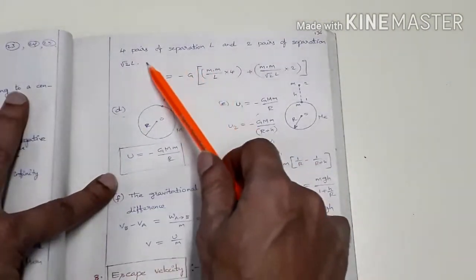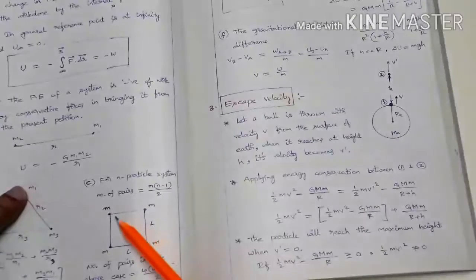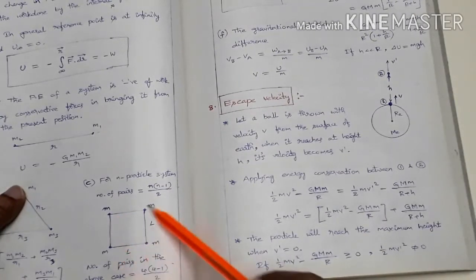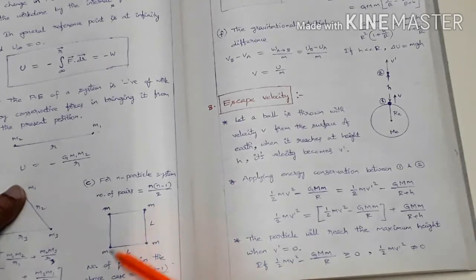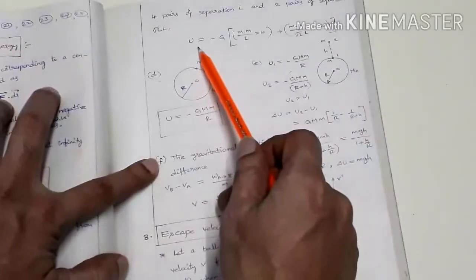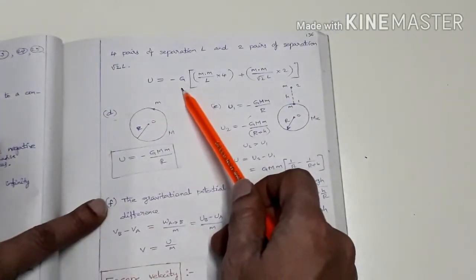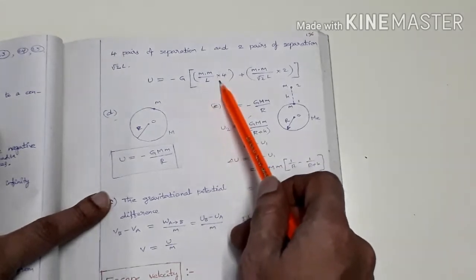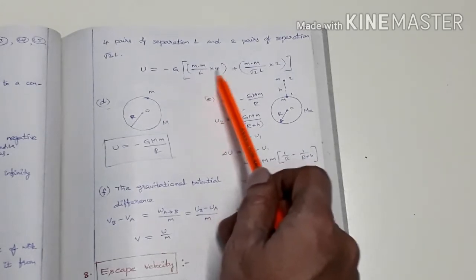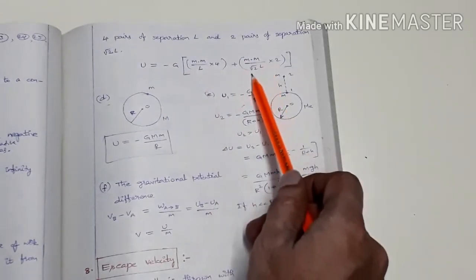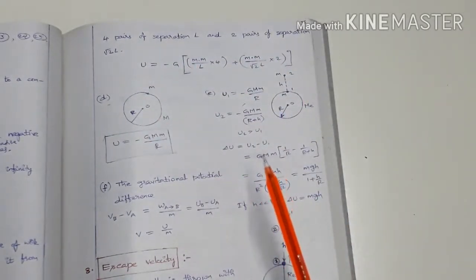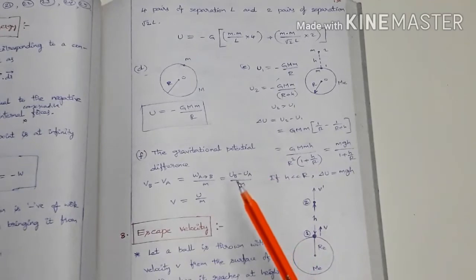So there are 4 pairs of separation L. See this one, what is the separation between these two? L, these two L, these two L, these two L. So 4 pairs of separation L, and the diagonal separation is root 2 L, so 2 pairs of separation root 2 L. Therefore, U equals minus G m squared by L into 4, plus m squared by root 2 L into 2. This is the formula, and in this way you can easily write the potential energy for any given point masses.